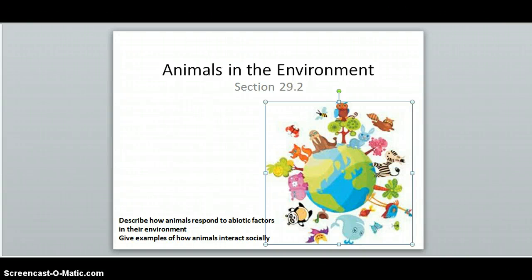All living things respond to stimuli in their environment. Think about some of the stimuli that affect you and how you respond to them. When it becomes too cold, you can put on a jacket. When it begins to get light on weekdays, you get up and go to school. These are some examples of how you might respond to abiotic features in your environment, but you also respond to